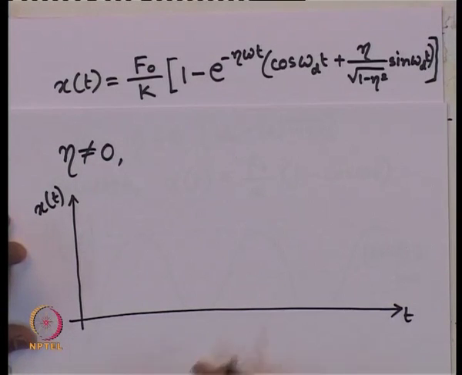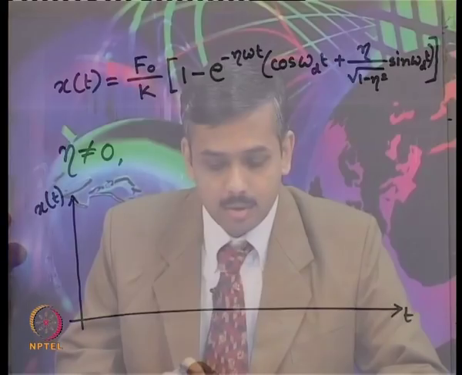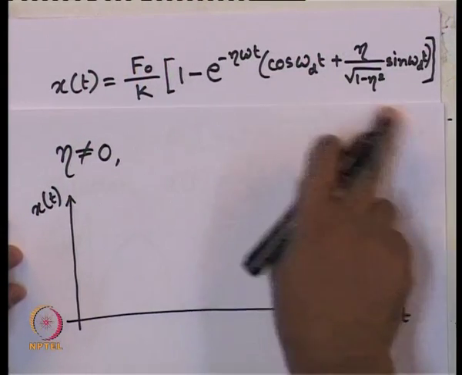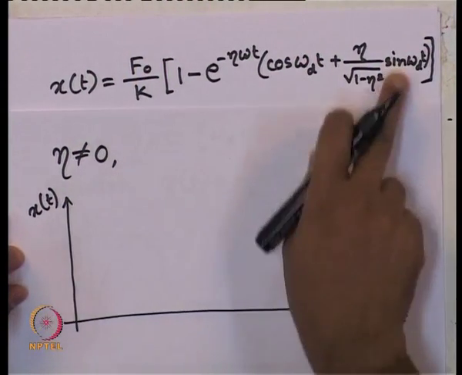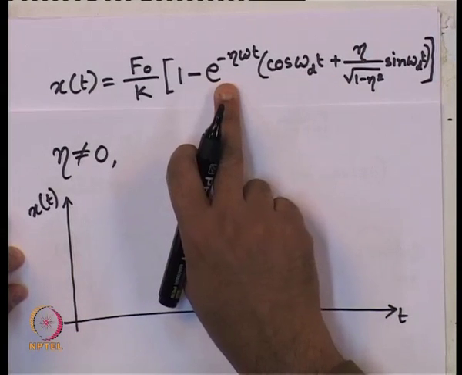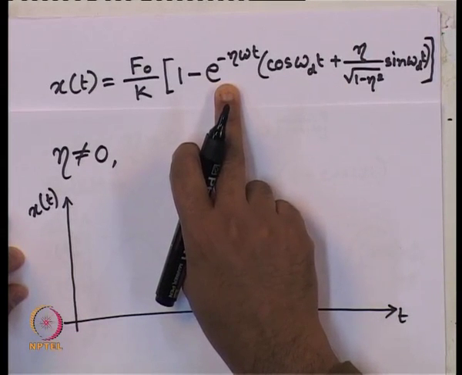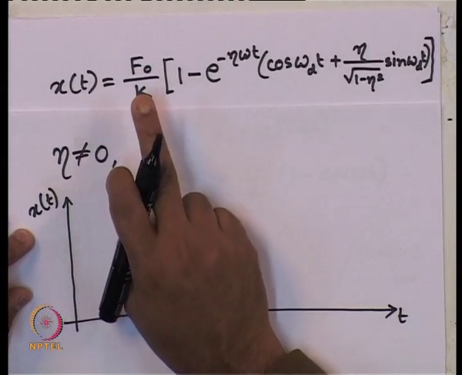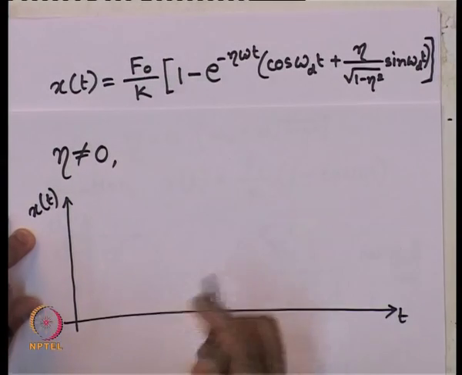We have seen from the previous solution, it oscillates about the central line, which is at a displacement equal to the static displacement f naught by k. And in this case, if we look at the solution, it is a harmonic function, an exponential decay function, and a constant term. So, here also it should oscillate about this value of static displacement.